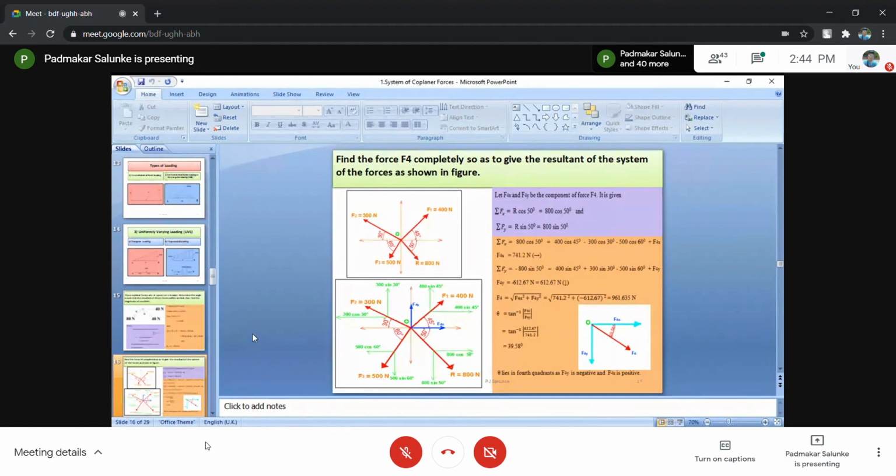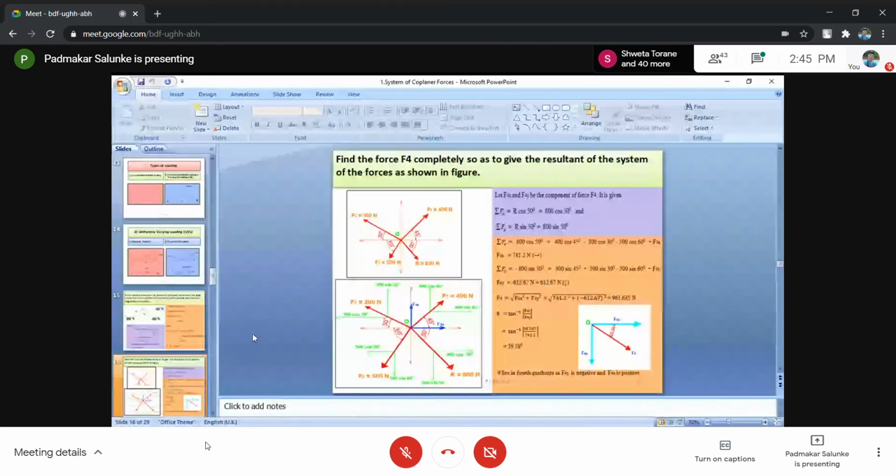Exactly in the same way, proceed for the summation of Fy. Same thing, again I start with 400: 400 sin 45 upward. 300 sin 30 again upward. 500 sin 60 downward, that's why minus. And F4 we have assumed in the first quadrant; its y component is F4y.